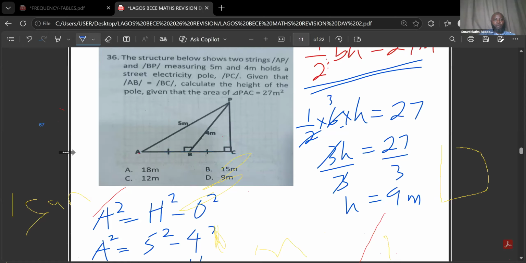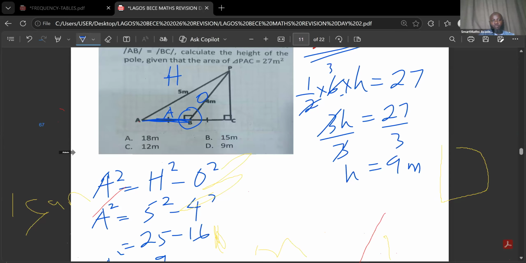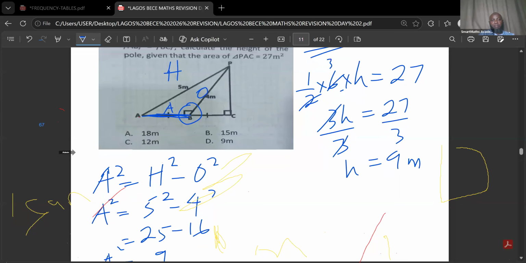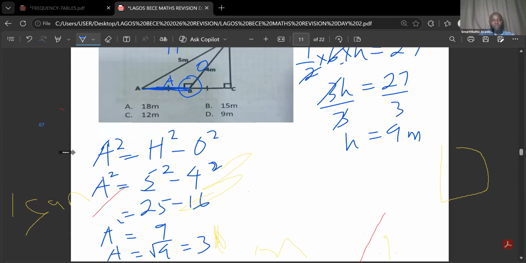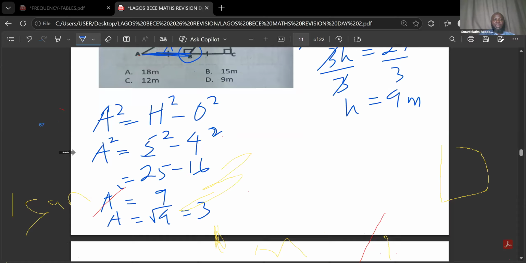Since this is a right angle triangle, this is the hypotenuse, this is the opposite and this is the adjacent. We now use Pythagoras theorem to find the value of the adjacent, that is line AB. A squared equals H squared minus O squared. So H squared is 5 squared minus O squared, which is 4 squared. 5 squared is 25, minus 4 squared, which is 16. 25 minus 16 gives us 9.